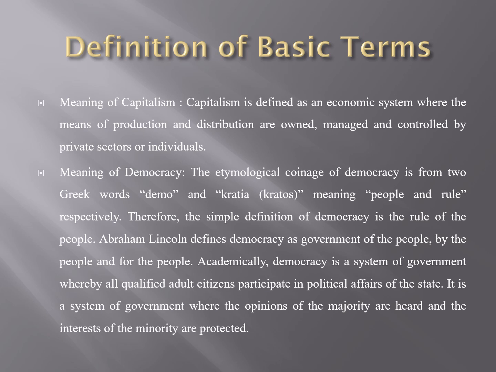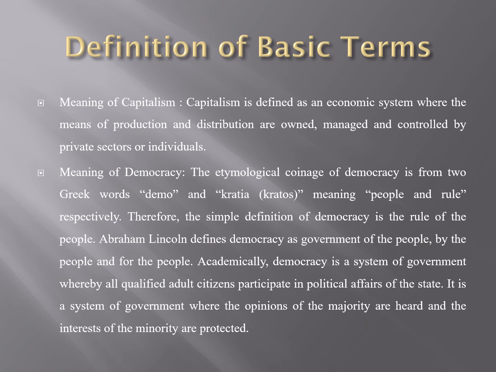Meaning of capitalism. Capitalism can be defined as an economic system where the means of production and distribution are owned, managed, and controlled by private sectors or individuals. What that simply means is that in capitalism as a system of government, very few individuals who are rich are those that control the economy. For instance, in Nigeria, we have the person of Aliko Dangote. He is a capitalist and he contributes to the development of the economy of Nigeria.